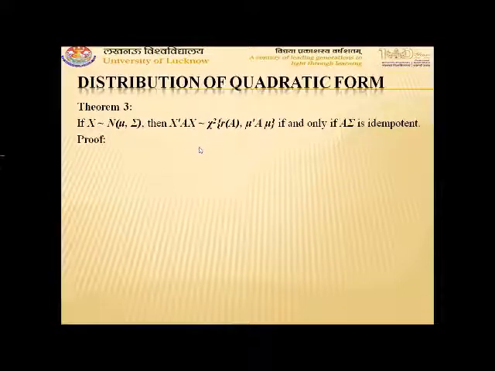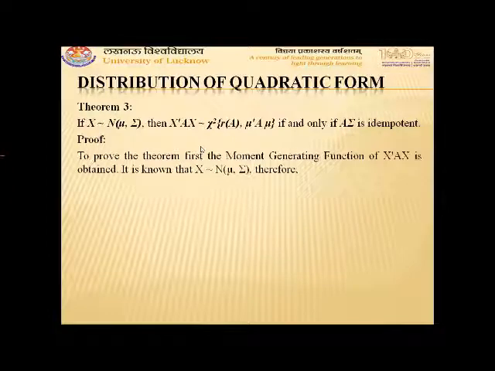For proving it, we use the moment generating functions. We know that x follows normal mu comma sigma. Then the moment generating function of x transpose Ax is obtained in this condition.